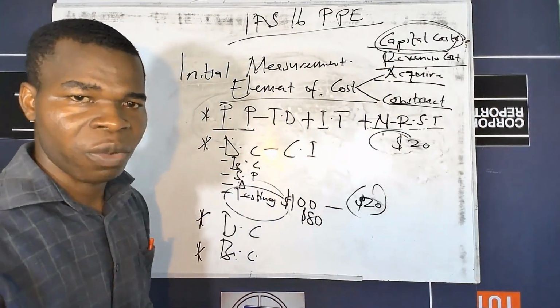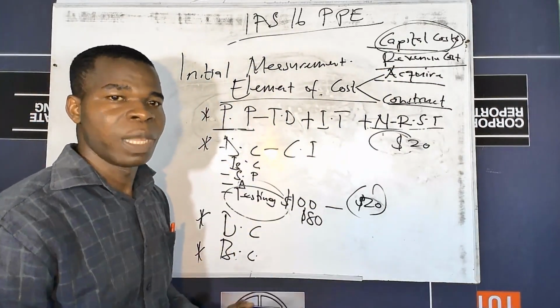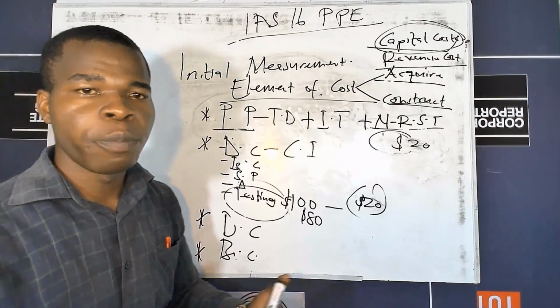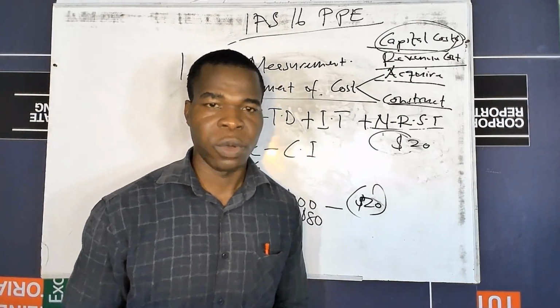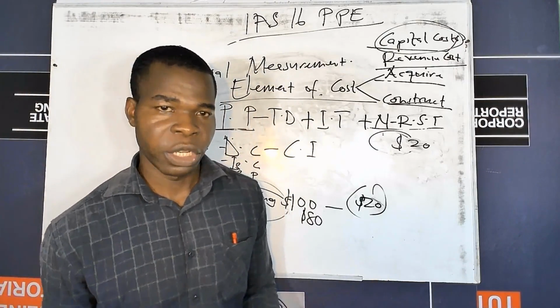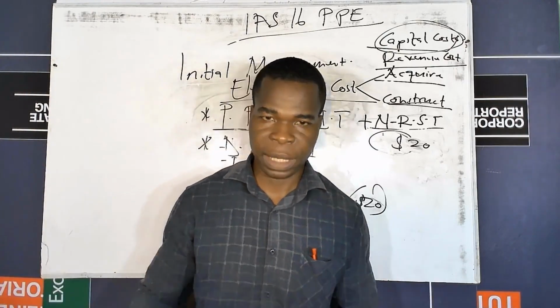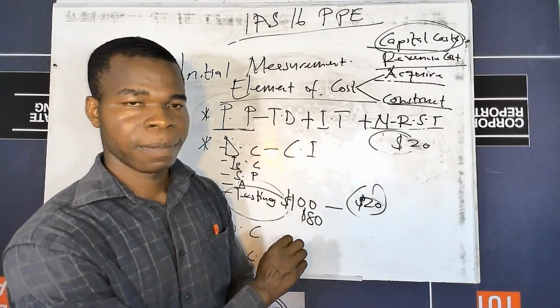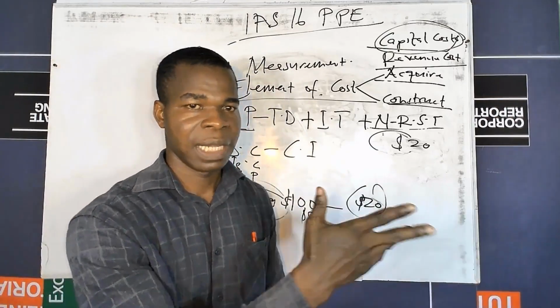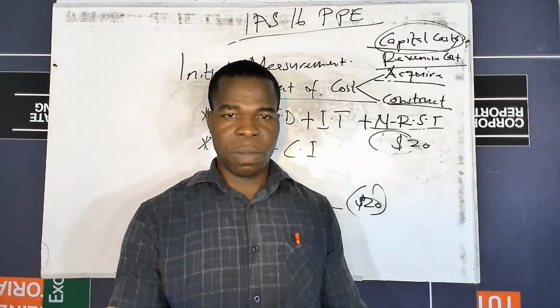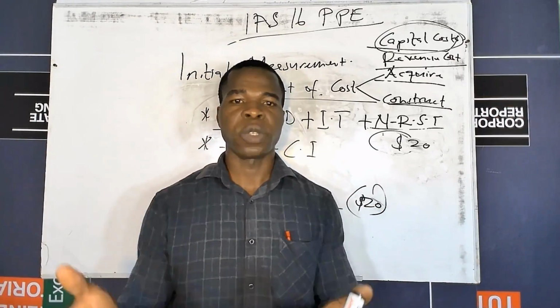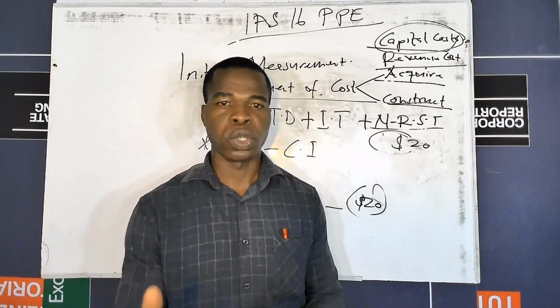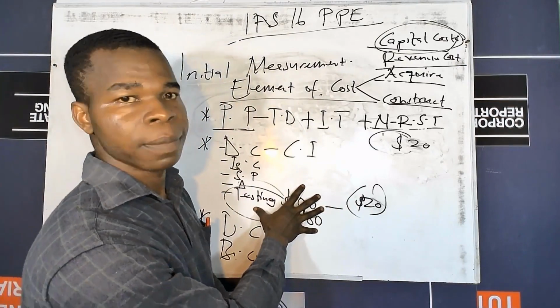So what are some of the costs that are not supposed to be captured? We are looking at the cost of opening a new facility, or doing a business in a new location, or doing a business with a new customer. All those costs are not part of the cost of the asset. They can be treated as an expense in the P&L account. The cost of manufacturing a new product, all those costs are not part of the cost of the asset.